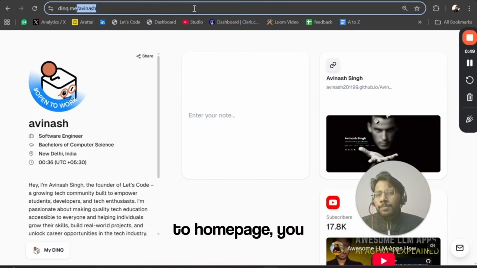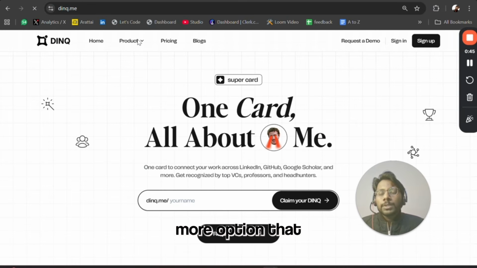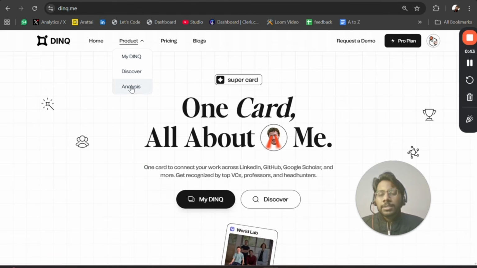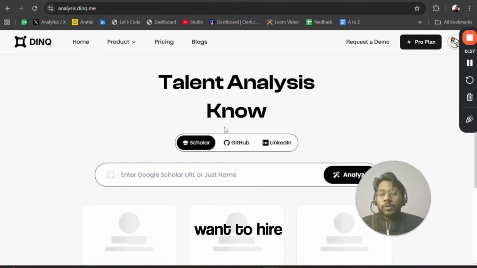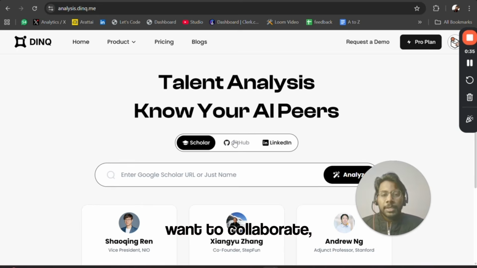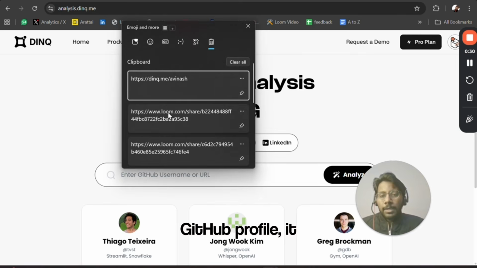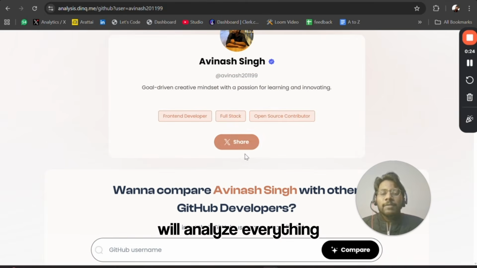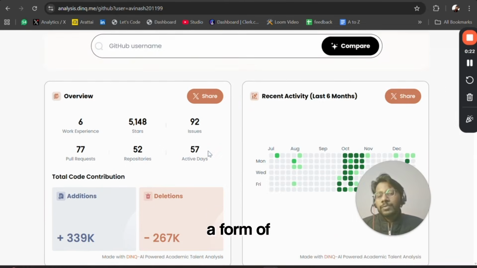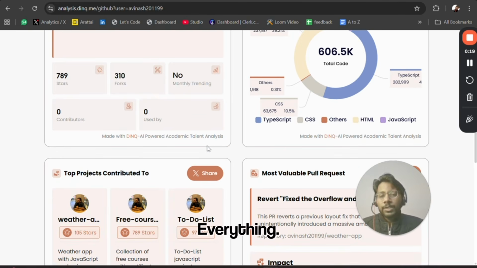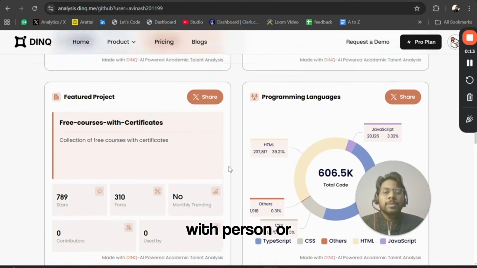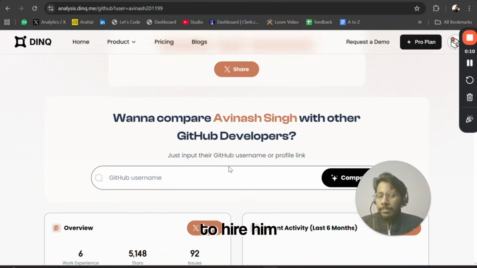Once you visit the home page, you'll get one more option, that is analysis. Here you can analyze a profile as well. If you want to hire someone or you want to collaborate, just paste their profile. For example, if I paste my GitHub profile, it will analyze everything and show it in the form of a summary. Okay, everything. It will be easy for me to take a decision, whether I want to collaborate with the person or hire them or not.